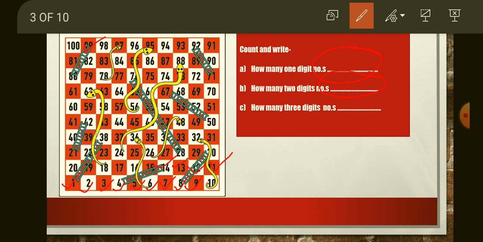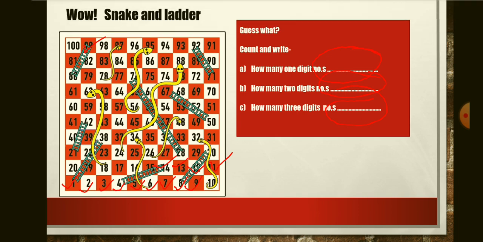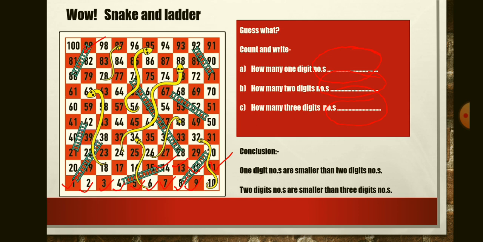After that you have to count how many three digit numbers are here. So how many three digit numbers are here in this picture? That you have to count and write in this part. I think you all understood what you will do here. After you count all three, one digit numbers, two digit numbers, three digit numbers, then you have to find a conclusion. So what will you find as a conclusion?